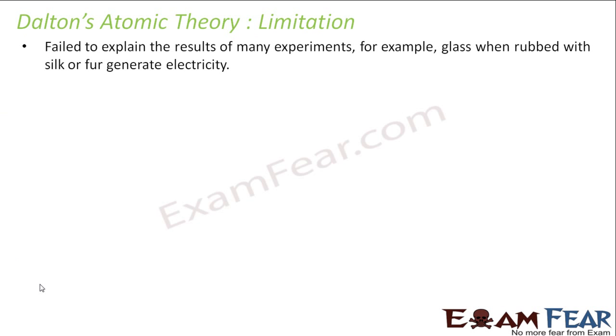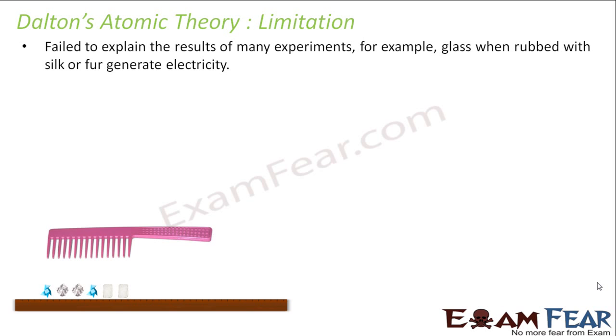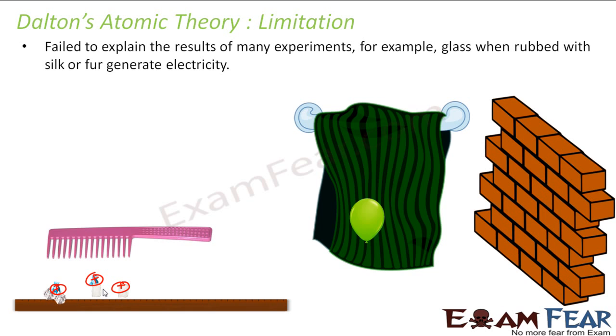What was the issue? People found that when you take, for example, a comb and rub it with something, it gets attracted. That means some charge comes here when you rub. Also, if you take a towel and a balloon and rub like this, you see it gets charged. It gets some positive charge.